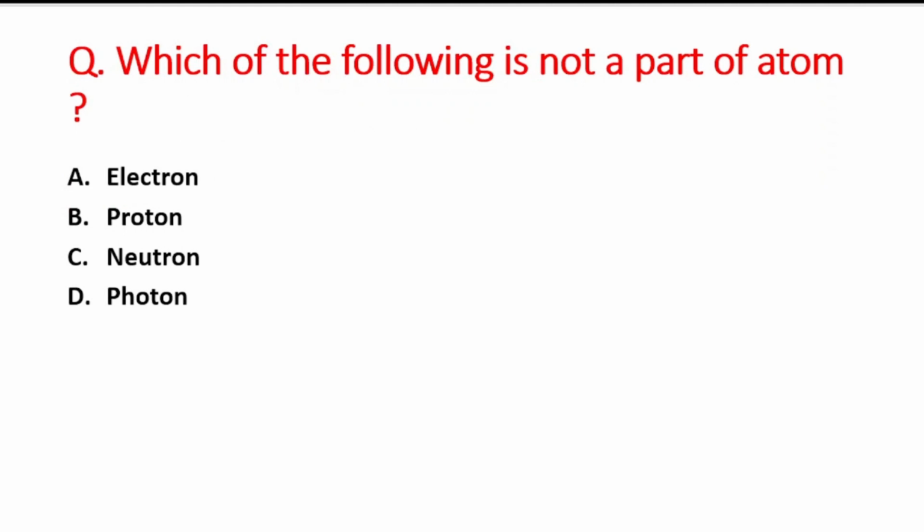Next question is, which of the following is not a part of atom? A option is electron, B is proton, C option is neutron, and the last one option is photon. So the right answer will be option D, that is photon.